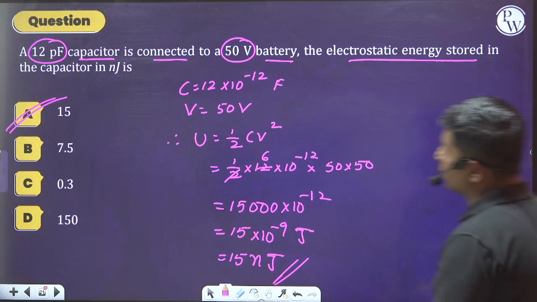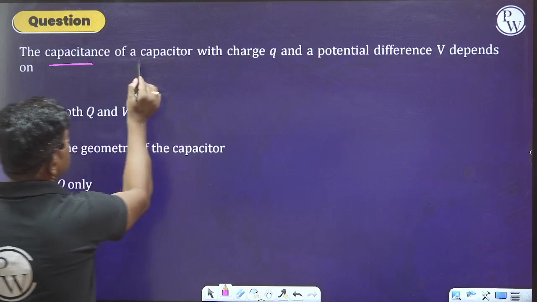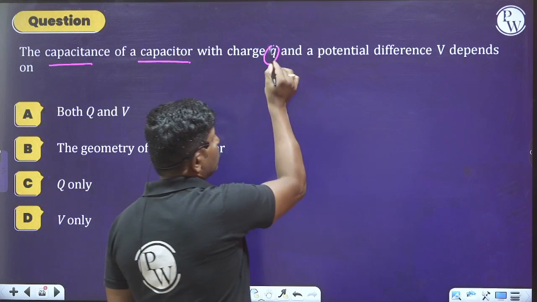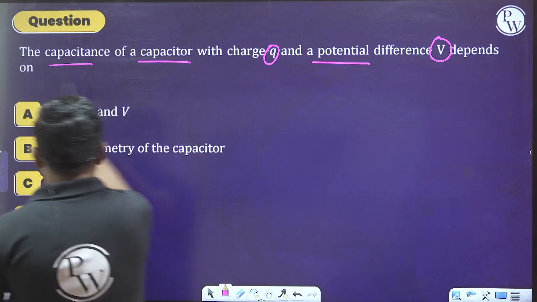What are they saying to us? Please read this problem here. The capacitance of a capacitor with a charge Q and a potential difference V depends on.